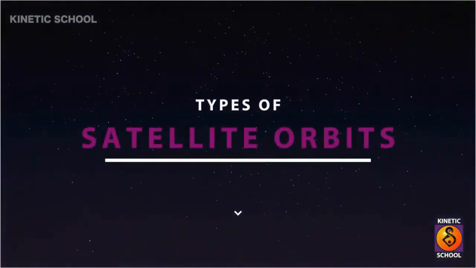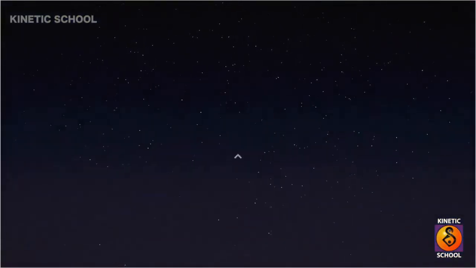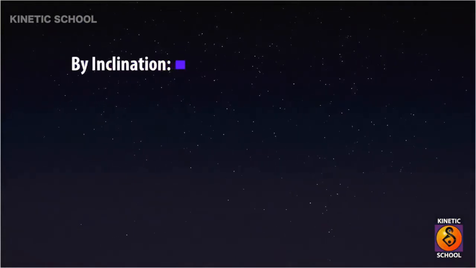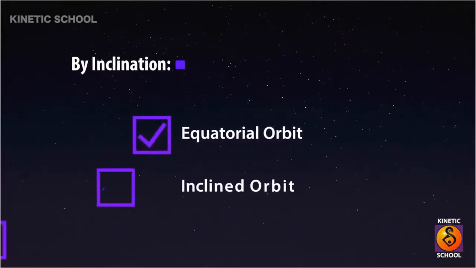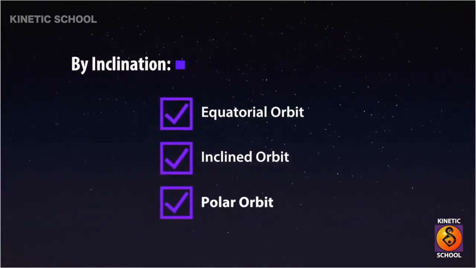Types of satellite orbits. By inclination, there are three kinds of satellite orbits: equatorial orbit, inclined orbit, and polar orbit.